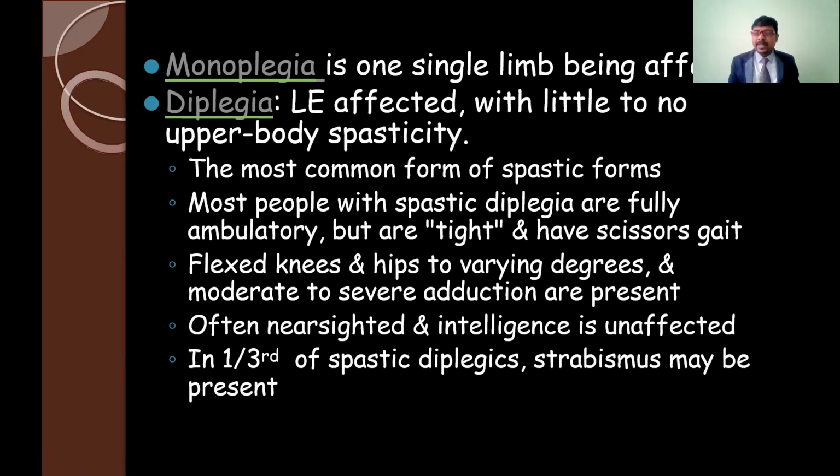Those who have diplegia have a normal IQ, so their intelligence is not affected. The only thing is they have the scissoring gait, with the muscles tight because of the lower limb involvement, so they are unable to walk properly. They walk with a scissoring gait. Also, about one third of spastic diplegic patients have strabismus.